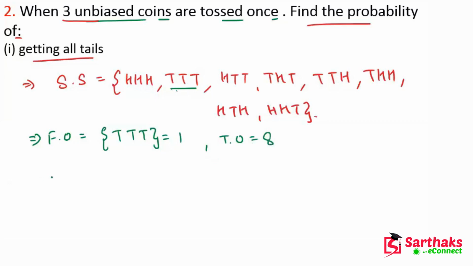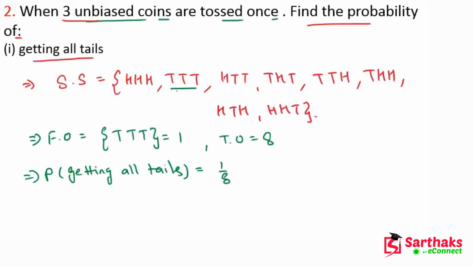So now, my dear friends, the probability of getting all tails is what? It is 1 upon 8. So I hope you understand these things, my dear friend. Yes, so now next is getting two heads.